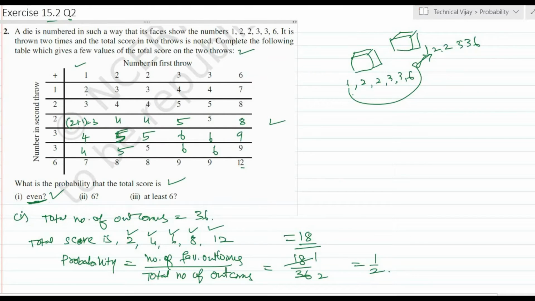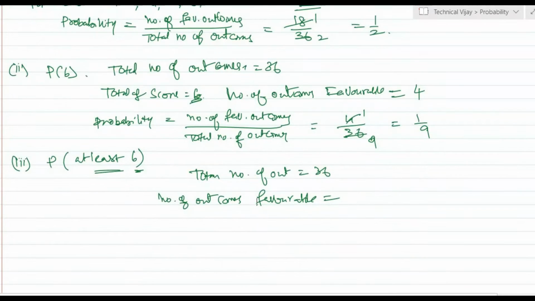Here see, this is 1, 2, 3. Okay, 4, 5, 6 and 7, 8, 9, 10, 11, 12, 13, 14, 15. Total 15 are there. So a total of 15 outcomes have at least 6 or more than 6. Now the probability P is equal to the number of favorable outcomes divided by the total number of outcomes, that is equal to 15 by 36.